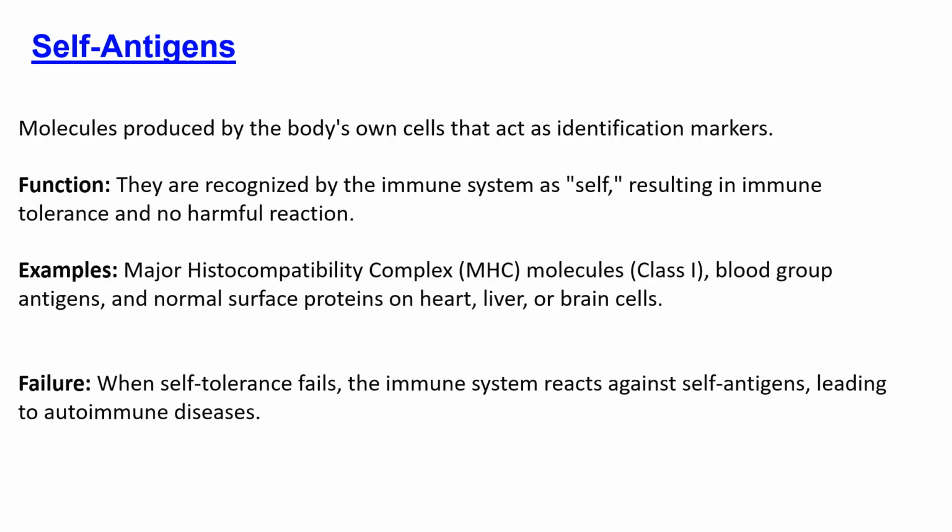What could happen if there is a failure to recognize this as self? Sometimes it may happen that the body recognizes these self antigens as foreign, and in that case it raises an immune response.